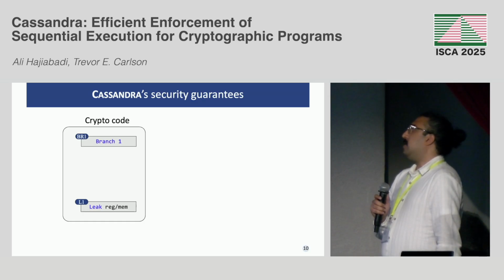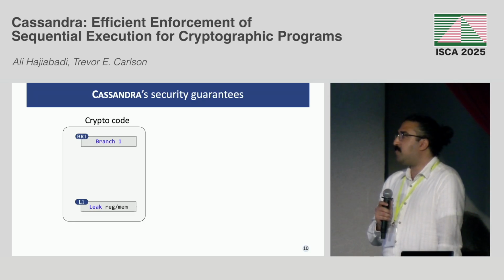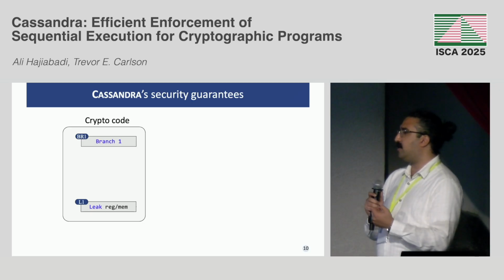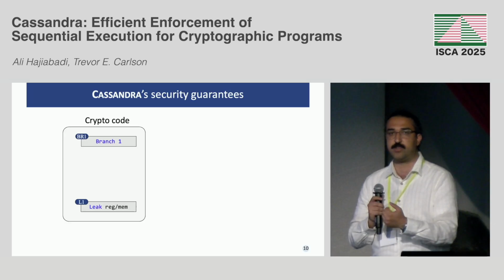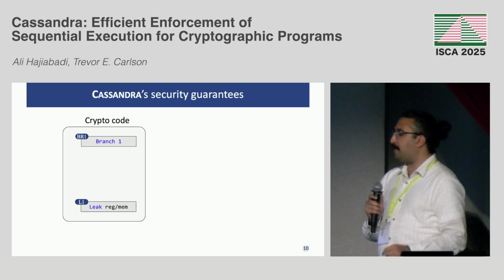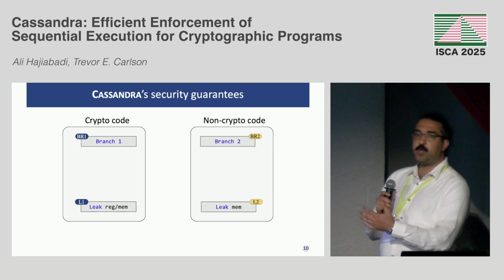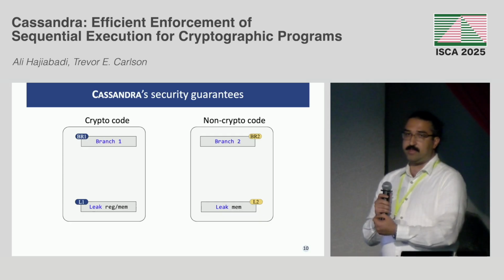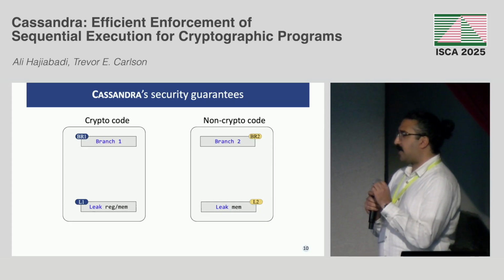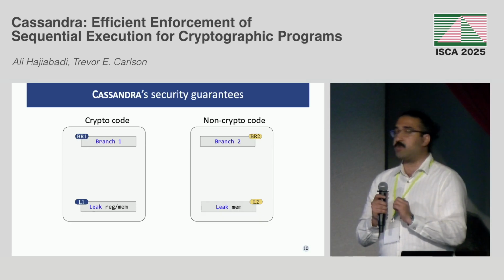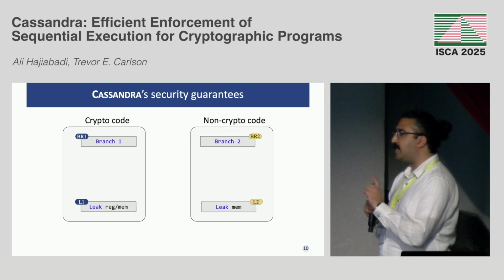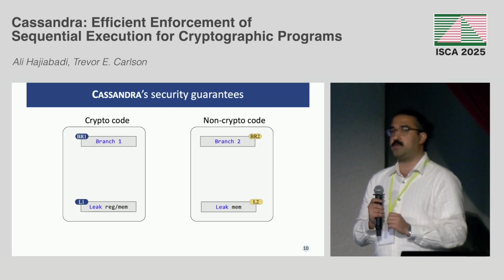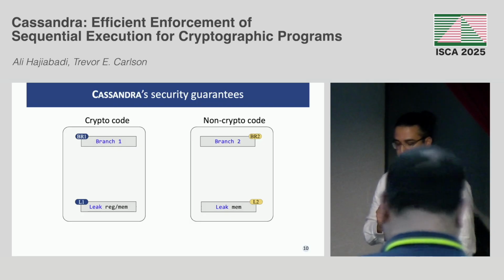All right, now I want to discuss the security guarantees that we give with Cassandra. So we have this crypto code that has a branch, and then you have this leak gadget that could leak a register or a memory, right? And then also we might have a non-crypto code that is executing on the same core, that also has a branch and a leak gadget. But the guarantee that we're looking to provide in Cassandra is to make sure that this leak gadget, L1, in the crypto code is always on the sequential path of the program, right? So this is the guarantee that we are looking for.